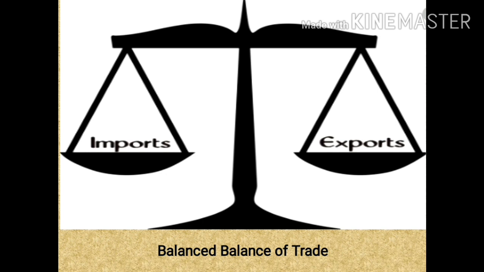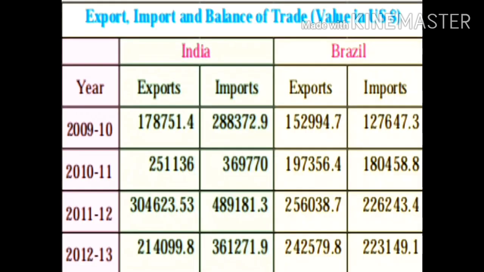This is termed a balanced balance of trade. So when the value of exports and imports is almost the same, it is called a balanced balance of trade. Given in your textbook, page number 58 is an activity which shows the export, import and the balance of trade of India and Brazil from the year 2009 to 2013.